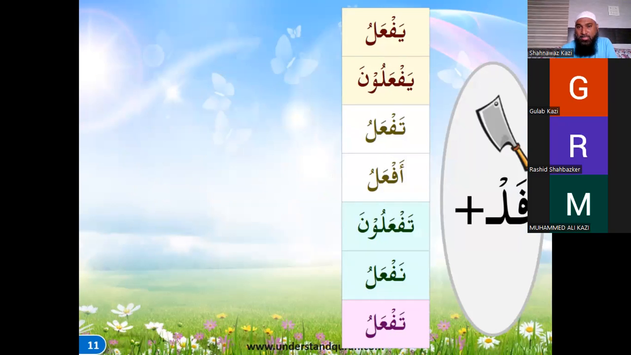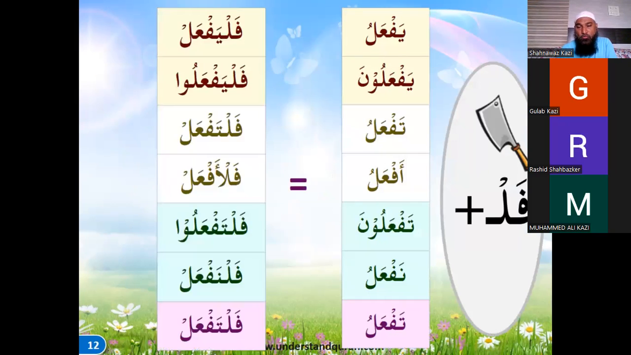We know that a chopper gives a sukoon to the lam, right? So same thing will follow what was there in the conditional sentences. Lam also was doing the same thing. So fal yaf'al, fal yaf'alu, yaf'aluna becomes yaf'alu, fal taf'al, fal taf'alu, fal af'al, fal naf'al, and fal taf'al, right? So this is how the same chopper kind of action works with the lam of order.